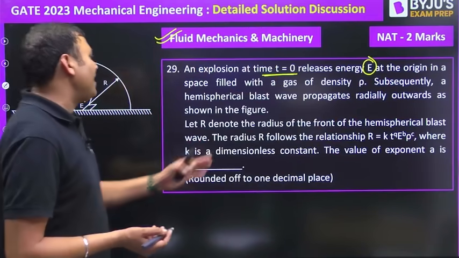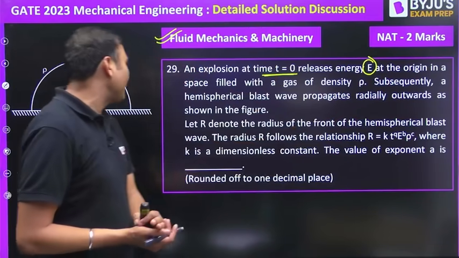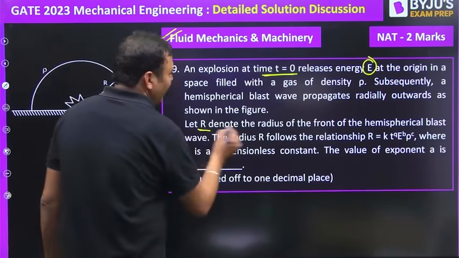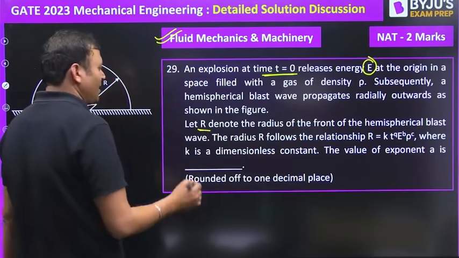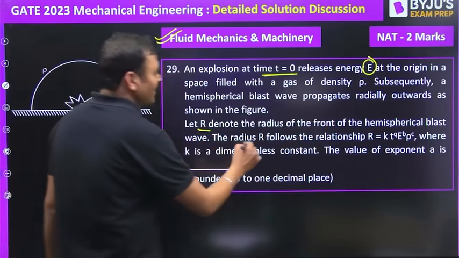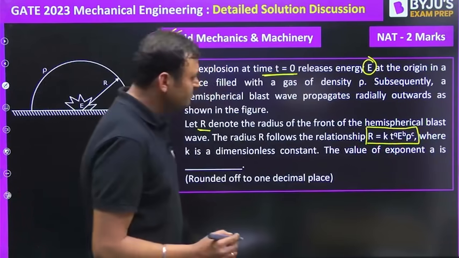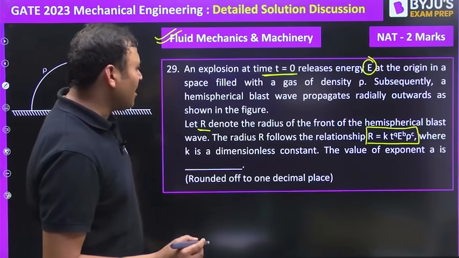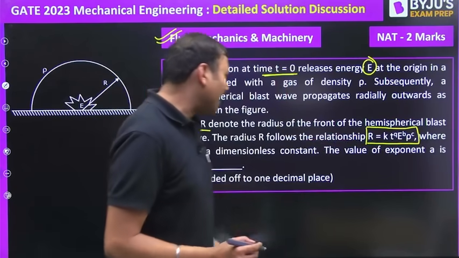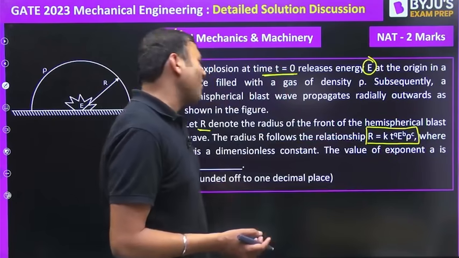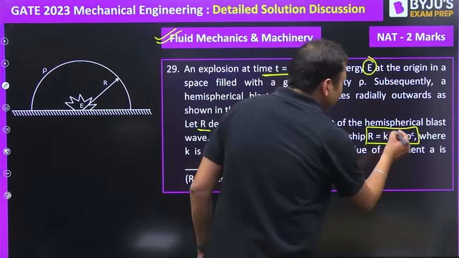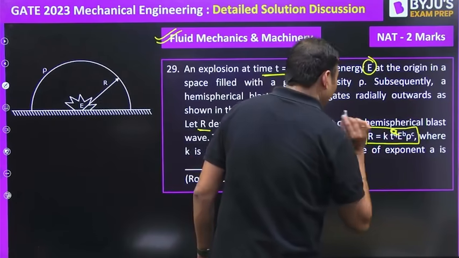Subsequently, a hemispherical blast wave propagates radially outward as shown in the figure. R is the radius of the front of the hemispherical blast wave. The radius R follows this relationship, where K is the dimensional constant, T is the time, E is the energy, rho is the density. What is the value of this exponent A?